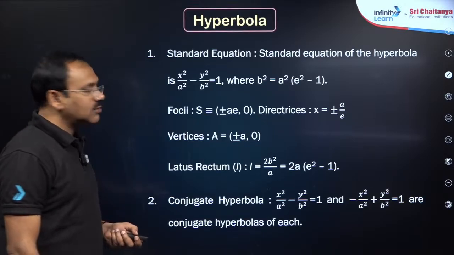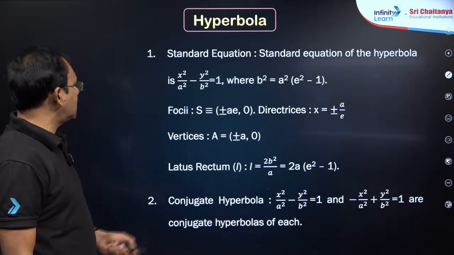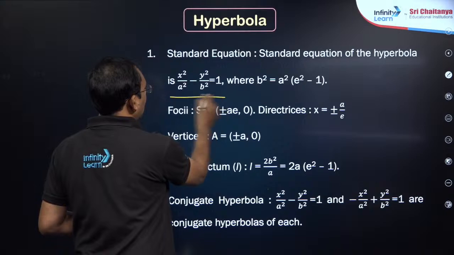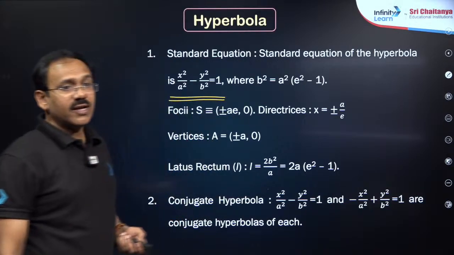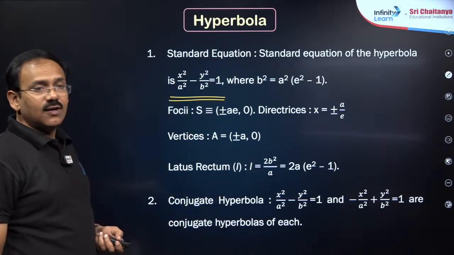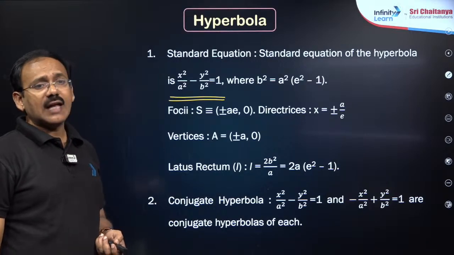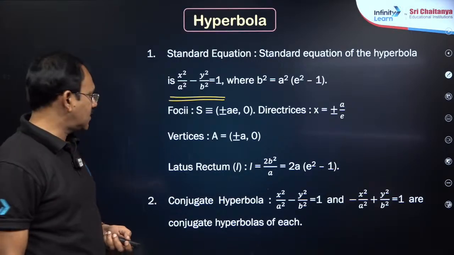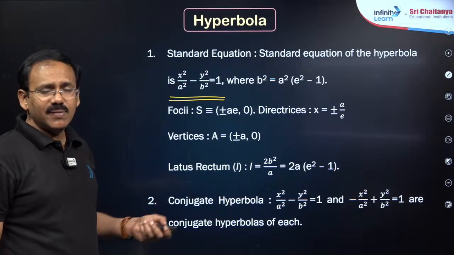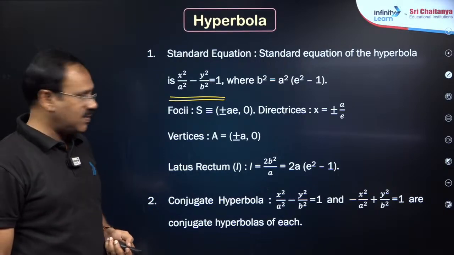Even for the hyperbola, the results will be very parallel to this. This is the equation of the hyperbola, where b² = a²(e² − 1). Foci will be the same, (±ae, 0). Directrix will be x = ±a/e. All the equations will be the same, replace b² with −b².